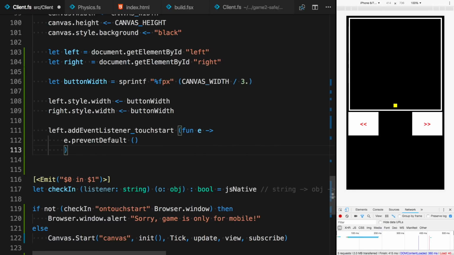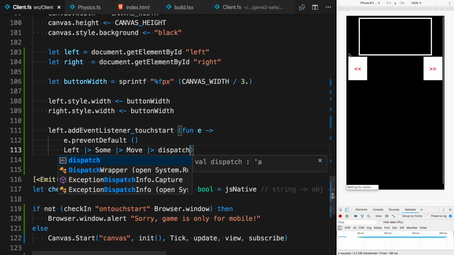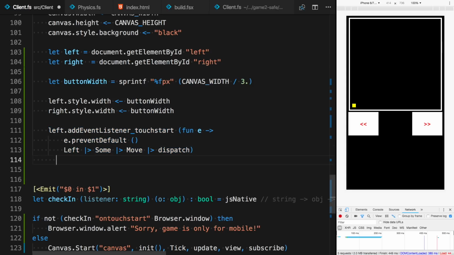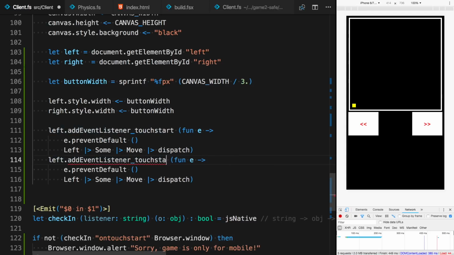and then what I want to do is to trigger the left command. So this will be move and dispatch. If I click save, and if I didn't mess up anything, and click this button over here, as you can see, the player moves left. But he never stops, which is not what we want. So we need some way of stopping the player, and we'll attach an event handler to the touch end event, and then if that happens, just dispatch move none, which basically means stop. As you can see, now I'm able to control the player more.